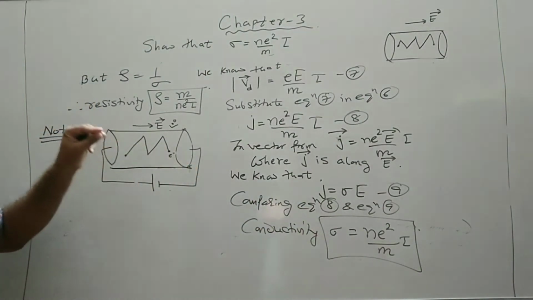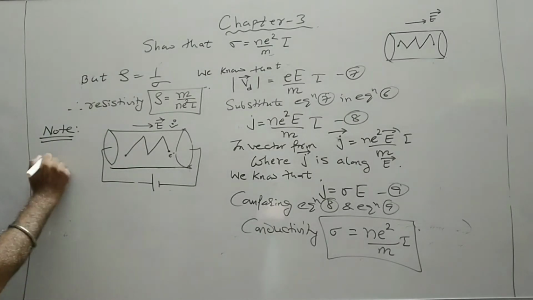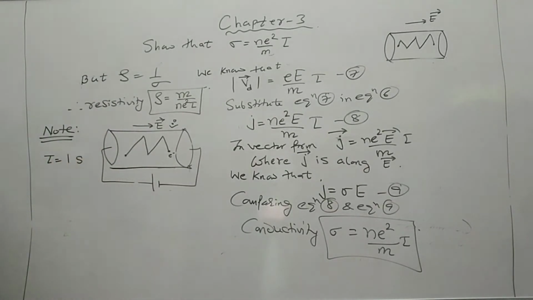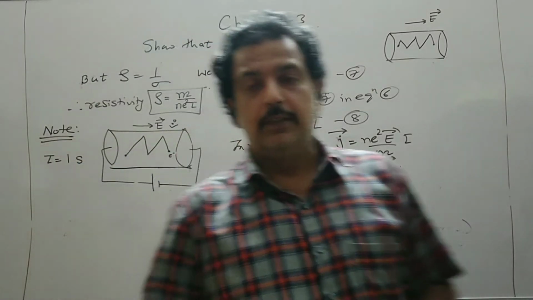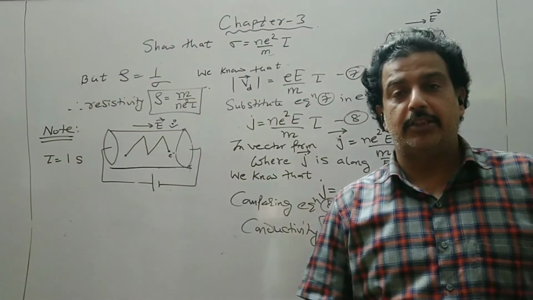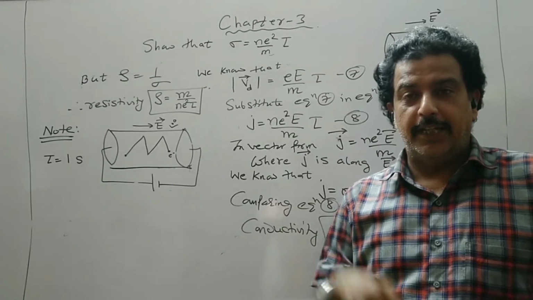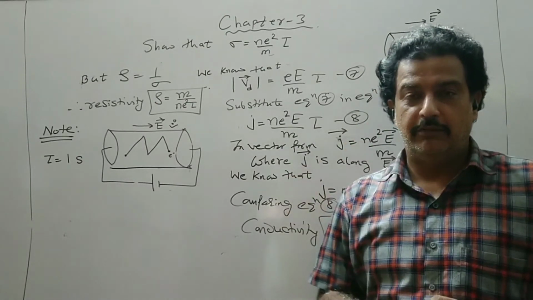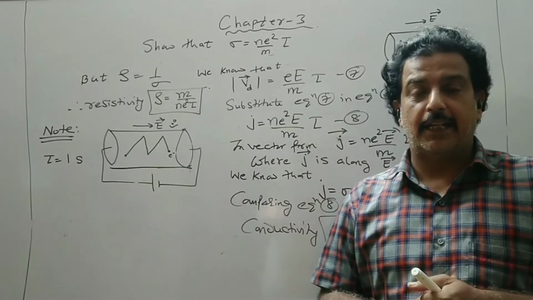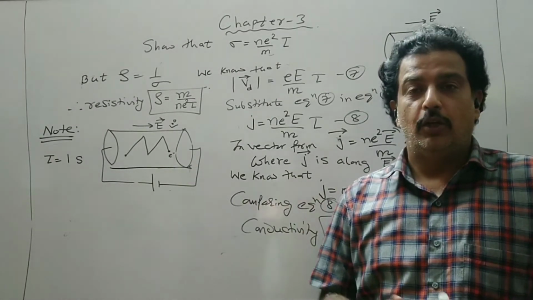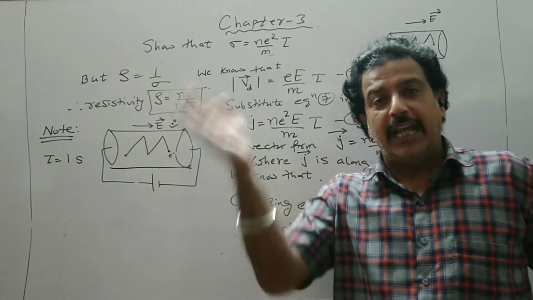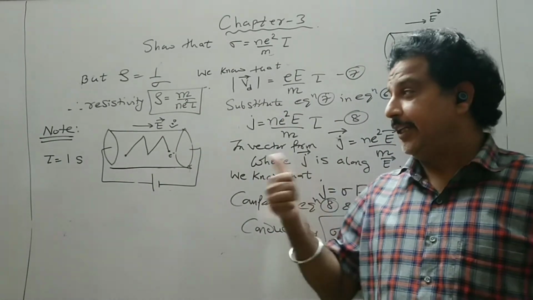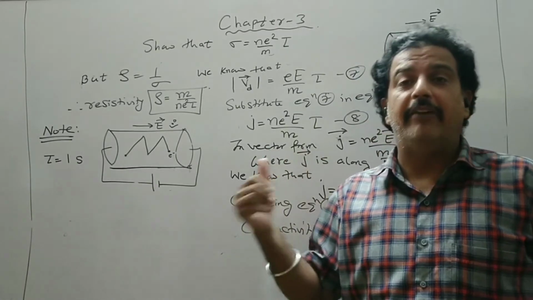Now suppose this is the average relaxation time of this electron. Let us consider only one electron. Say that tau for this one electron is 1 second. That is its average relaxation time. It means for 1 second it accelerates without any collision. Or you can say after every 1 second it collides with the ion, and it is its average time interval.